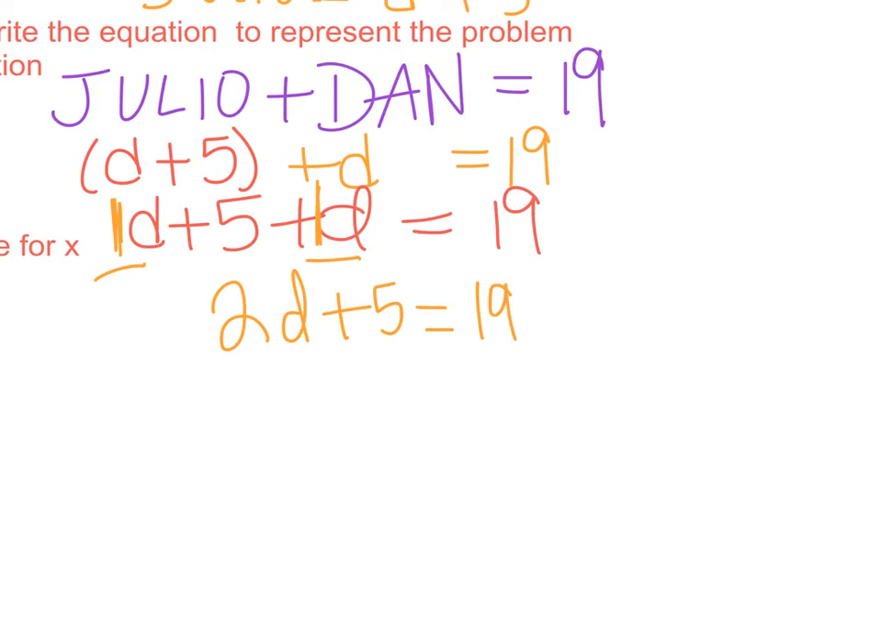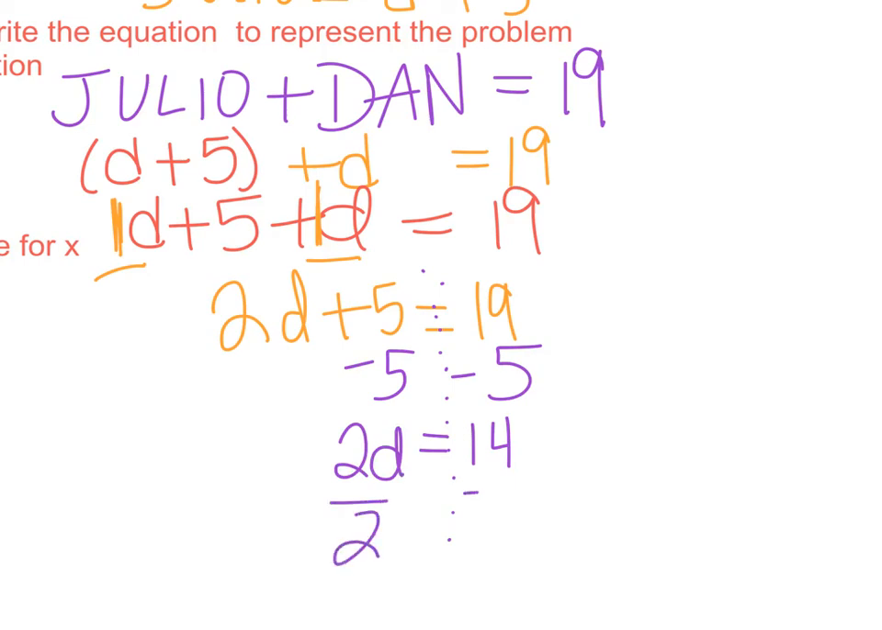Well, we got to make that mirror because we got to solve for D. So we got adding 5. We're going to subtract 5 from both sides because that's the inverse. So now we have 14 is equal to 2D. How to get rid of multiplying by 2? Well, we're going to divide by 2. So now we know D is equal to 7.